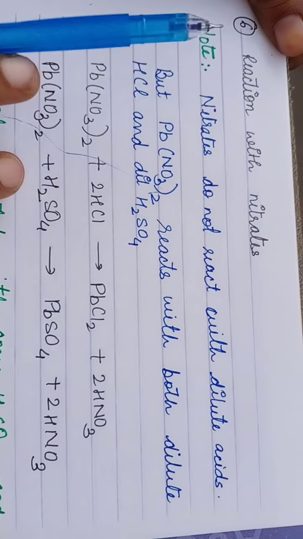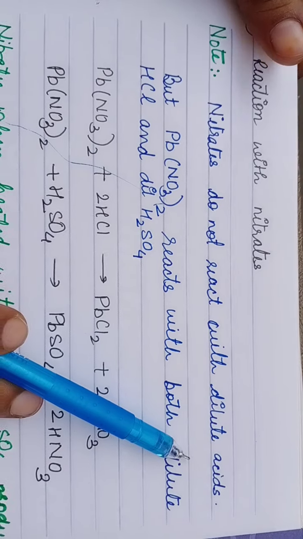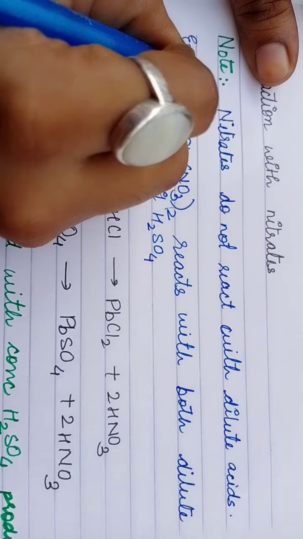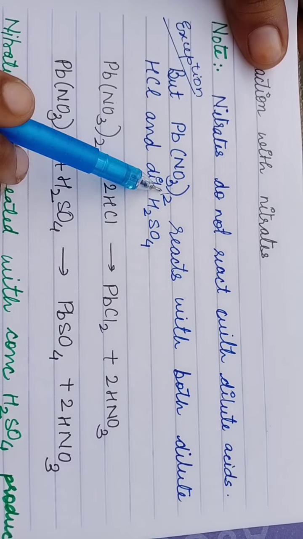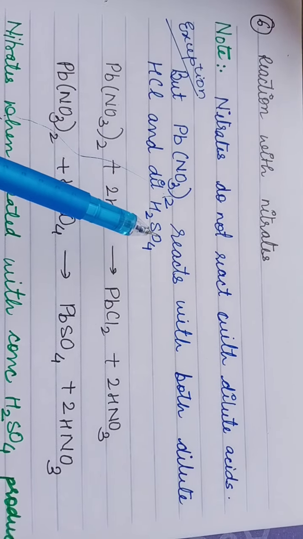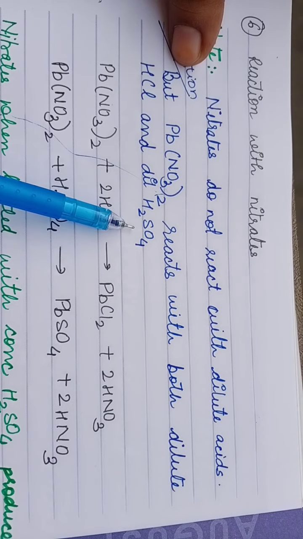Okay. The next and the last reaction is reaction with nitrates. Now the important note again here, nitrates also do not react with dilute acid, but there is one exception. Lead nitrate reacts with both dilute acid as well as concentrated. So it reacts with both dilute HCl and dilute H2SO4.